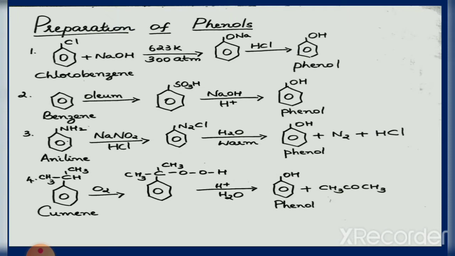Industrial method of preparation of phenol. The starting compound taken here is cumene. Cumene is isopropyl benzene. Cumene is oxidized in the presence of air to cumene hydroperoxide. It is then converted to phenol by treating with dilute acid. The byproduct obtained is acetone.